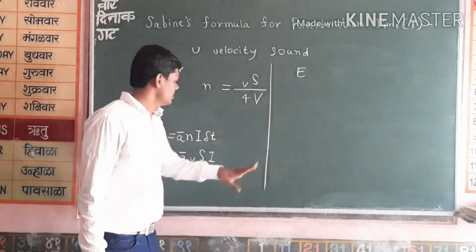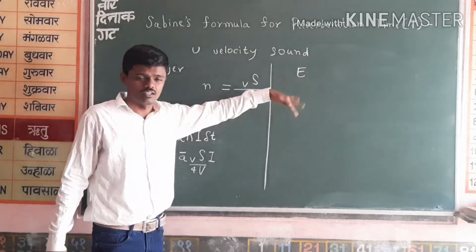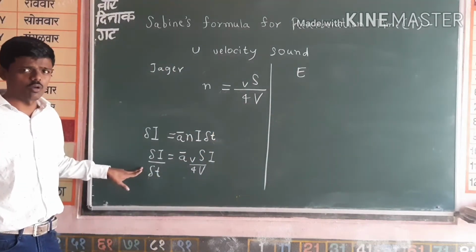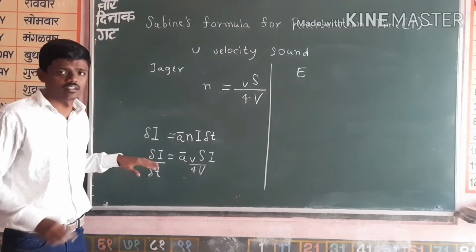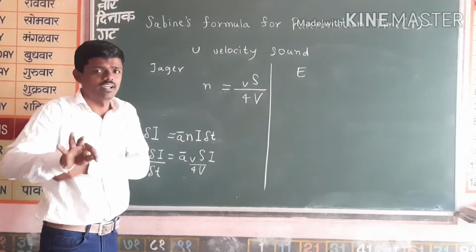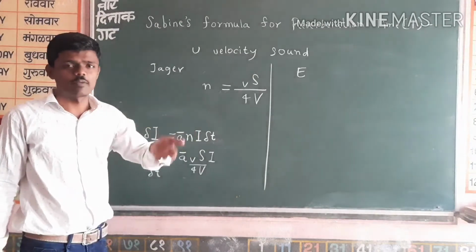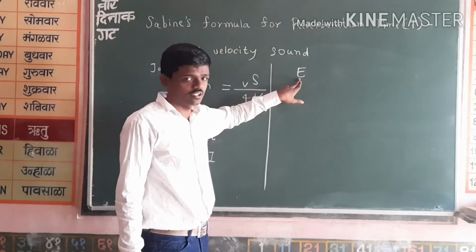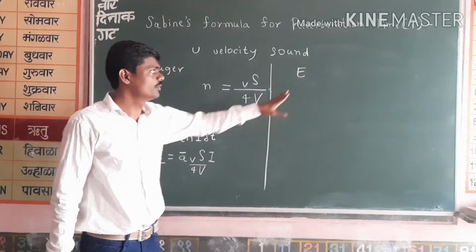Because as this source is emitting sound energy, there is a fall of intensity due to reflections and absorptions. So from the emission we have to subtract this fall.